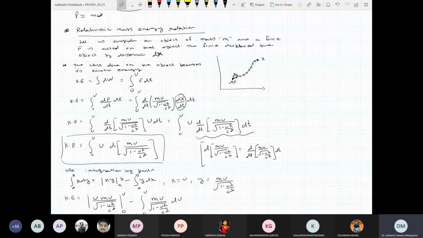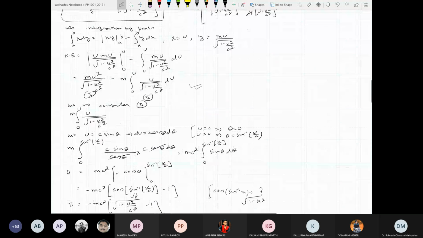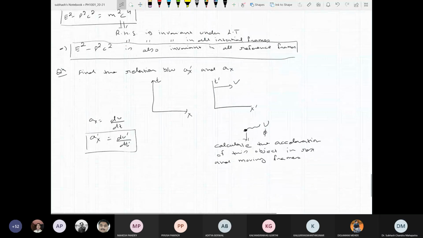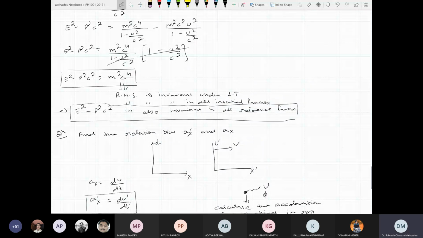Okay. Sir, how is E square minus p square c square invariant? I can't understand, sir. Which one? E square minus p square c square is invariant. So you see, m square c to the power 4. What is the right hand side? m square c to the power 4.